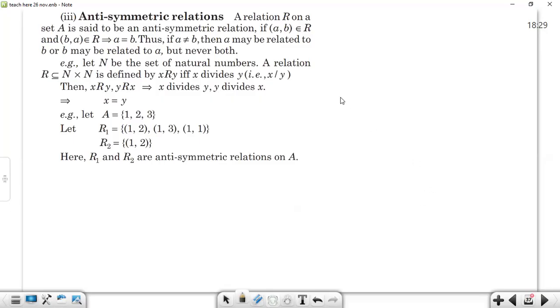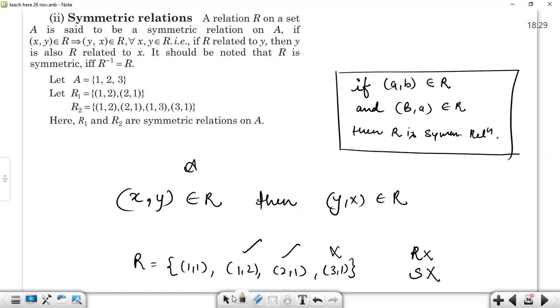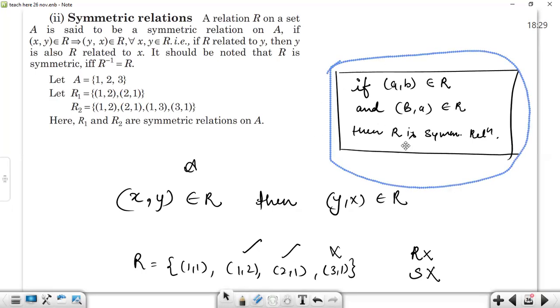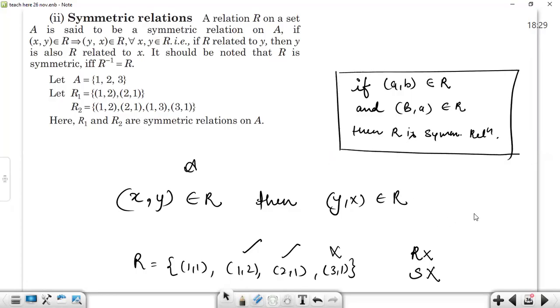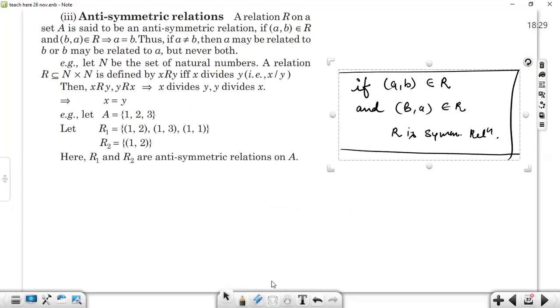Let's discuss the anti-symmetric relation. It is simple that if (A,B) is present in the relation and (B,A) is not present in the relation, that is, for some element its reverse, its symmetric element, is not present, then we may call the given relation an anti-symmetric relation.